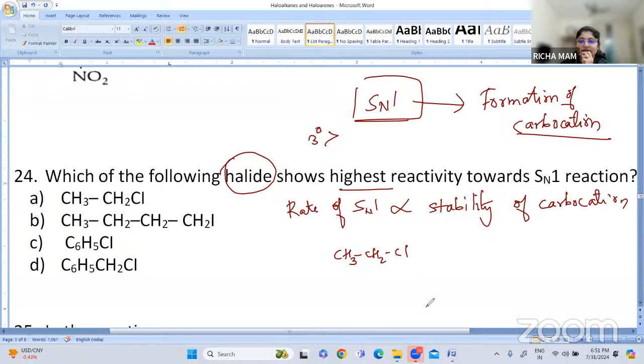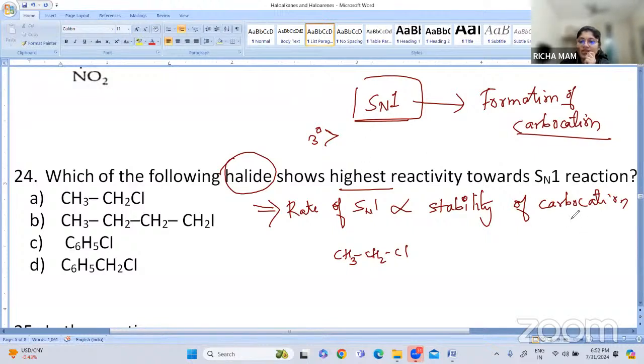I'll just explain it. So here, tertiary carbocation, when we see the SN1 reactivity, tertiary carbocations are what we have just discussed, that the rate of SN1 reaction is directly proportional to the stability of carbocation.